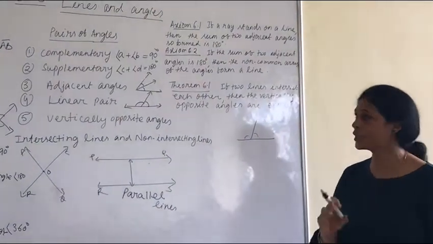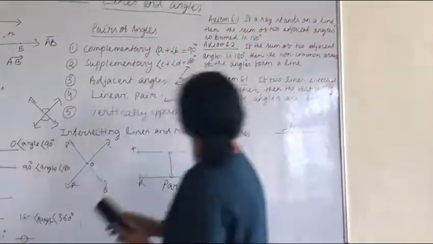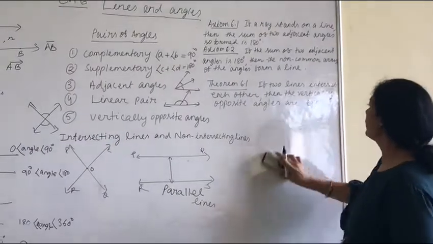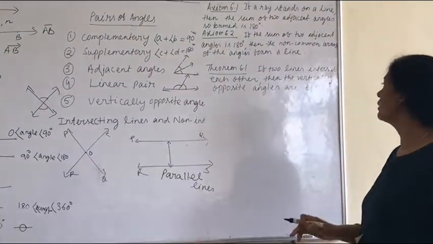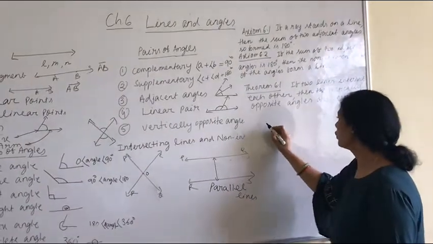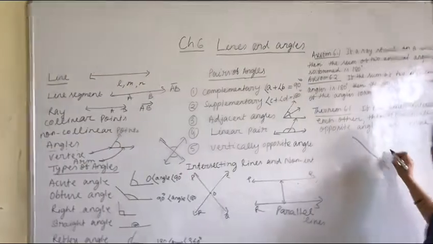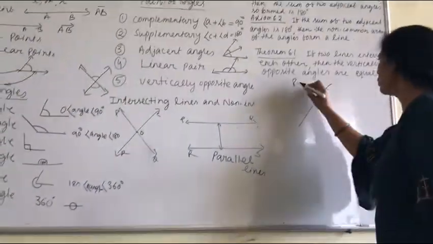Now your theorem 6.1: if two lines intersect each other, then the vertically opposite angles are equal. So you have to prove this. Suppose PQ and RS are two lines.